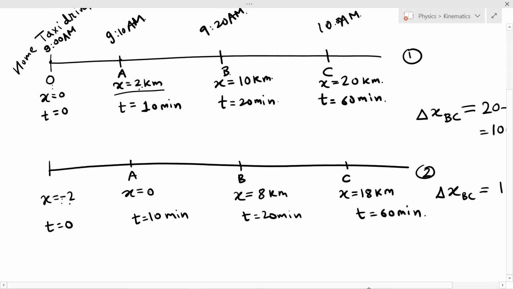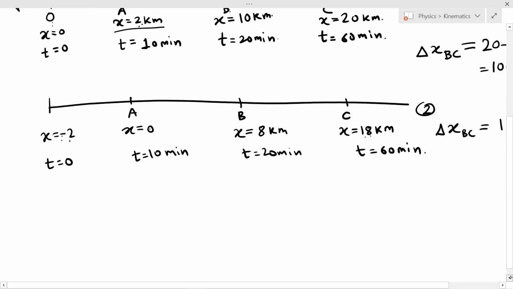Now if you take any 2 points, for example A and C here, if you subtract 0 from 18, then it is 18 kilometers, the distance between A and C. And similarly, the distance between A and C in the first frame is also 18. So 20 minus 2 is 18 kilometers. So even if I change the origin of the coordinate system, my delta x remains the same. That is, the distance traveled remains the same. So it doesn't matter if I change my origin of the coordinate axis, I can do further calculations.